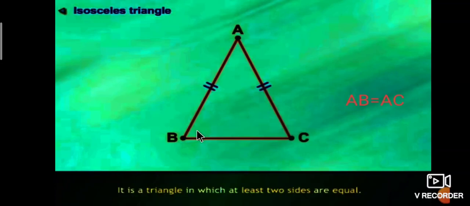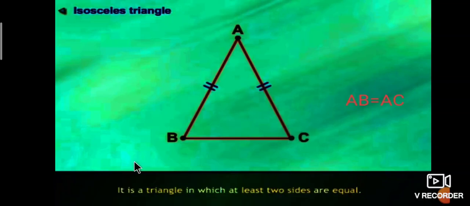Another property is that angle B is equal to angle C, because the angles opposite to equal sides are equal. Therefore, angle B is equal to angle C.